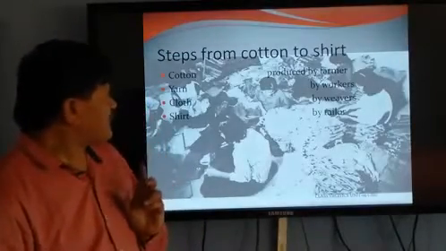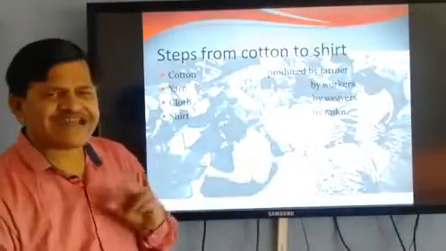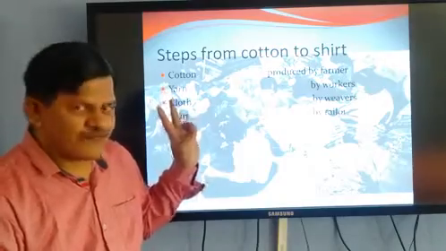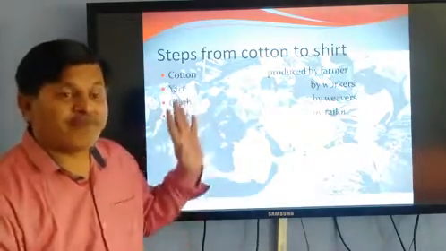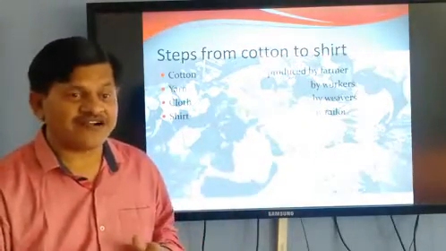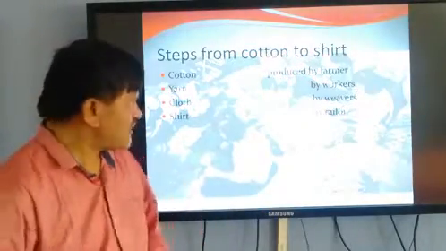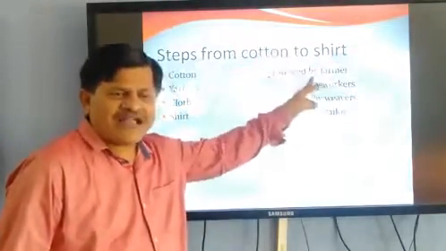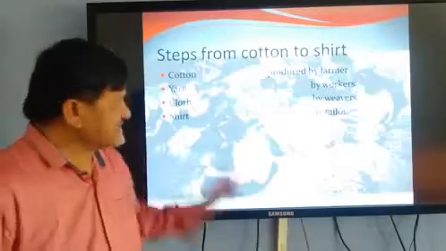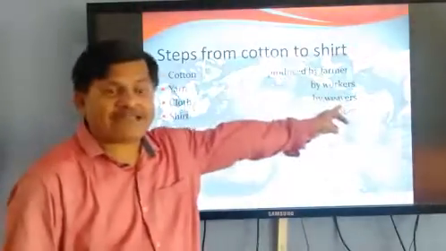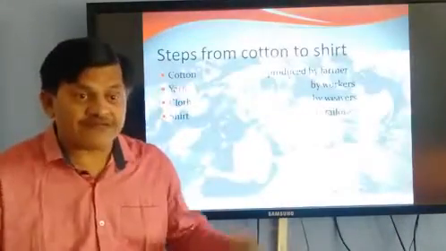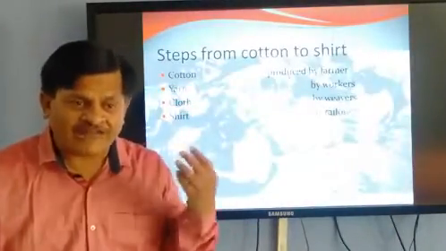Now, steps from the cotton to the shirt. Let's compare. We have to compare who makes the shirt, whose contribution is more in preparing that shirt. First one is the farmer, he is making the cotton. He is the most important. Second one is the yarn prepared by the worker. That is most important. Third one is the cloth woven by the weaver.